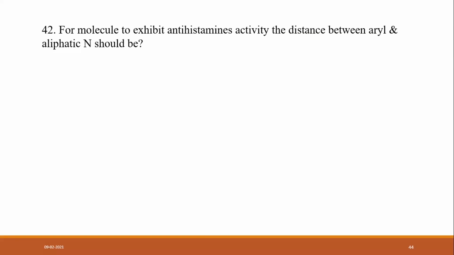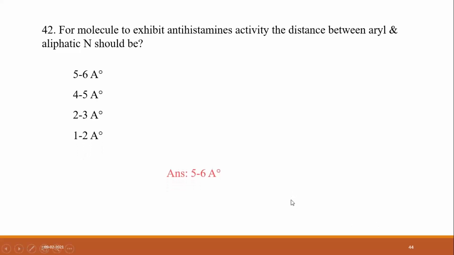For a molecule to exhibit antihistaminic activity, the distance between the aryl and aliphatic nitrogen should be 5 to 6 angstrom, 4 to 5, 2 to 3, or 1 to 2 angstrom?